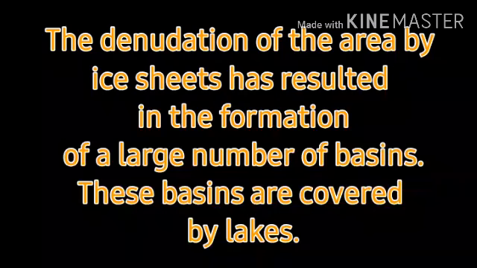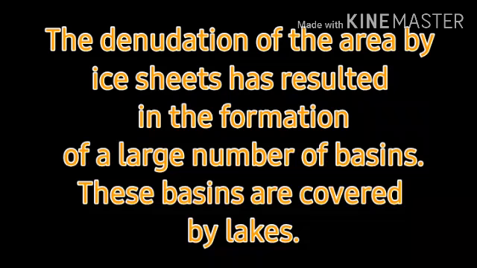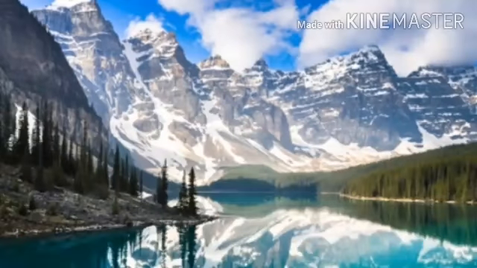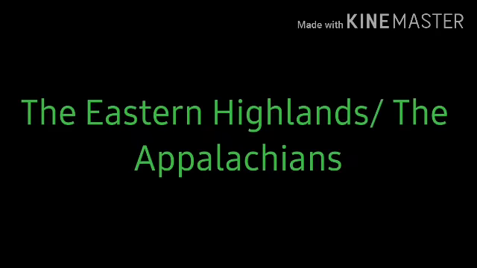The denudation of the area by ice sheets has resulted in the formation of a large number of basins. These basins are covered by lakes. The area denuded by the ice sheet, as a result, means as an effect, the formation of a large number of basins. Now let us see the third one, the Eastern Highland or the Appalachian.